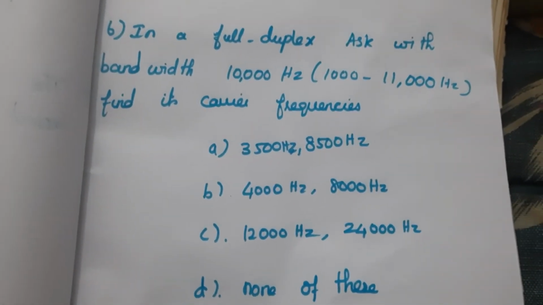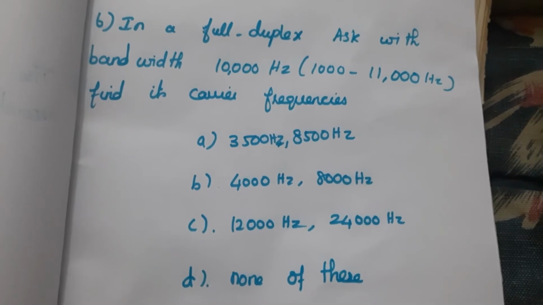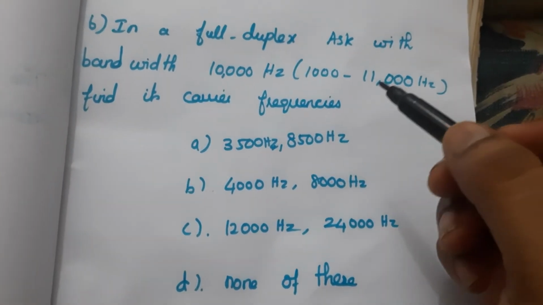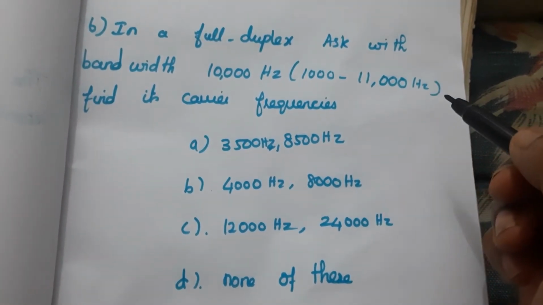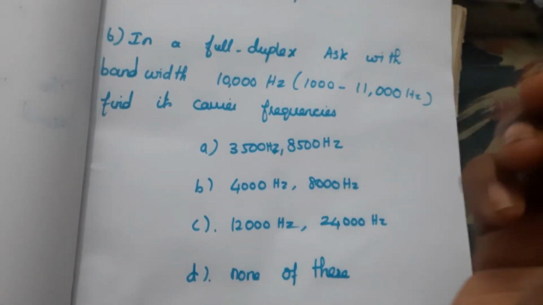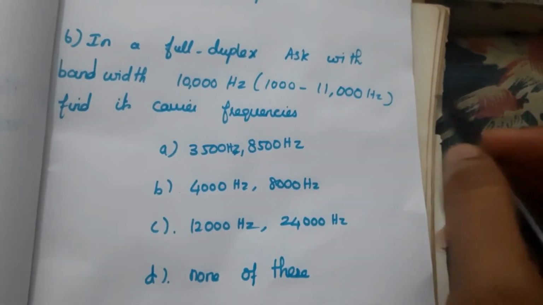Sixth question, in a full duplex ASK with bandwidth 10,000 Hz, the minimum level is 1000 and the maximum is 11,000 Hz. Find its carrier frequencies. And this is a full duplex ASK.